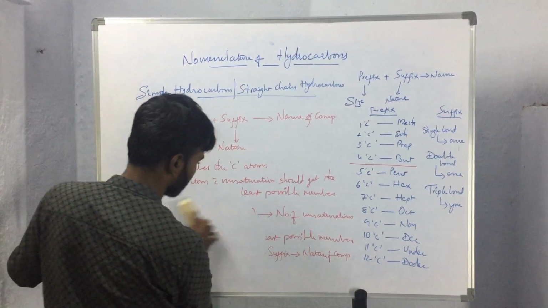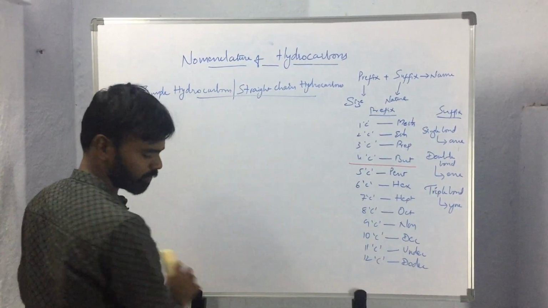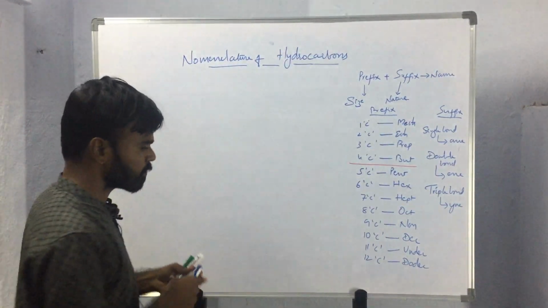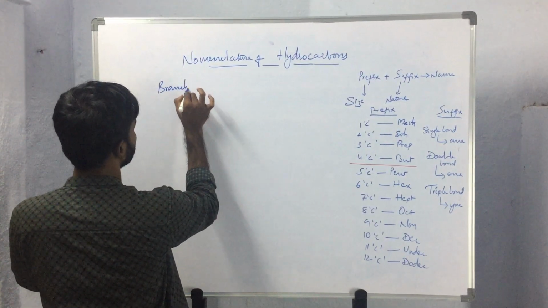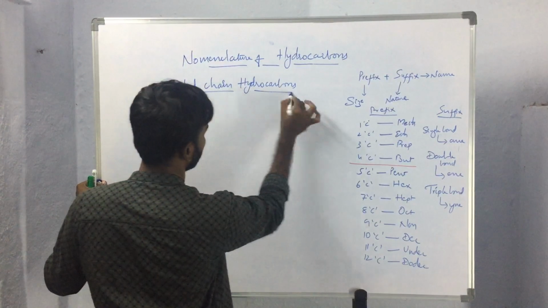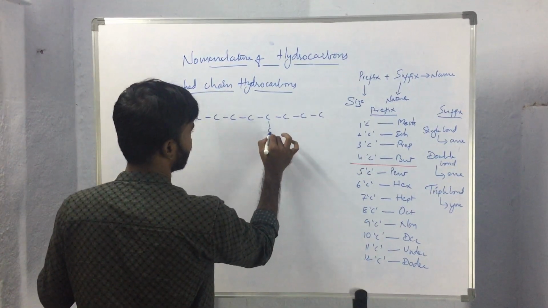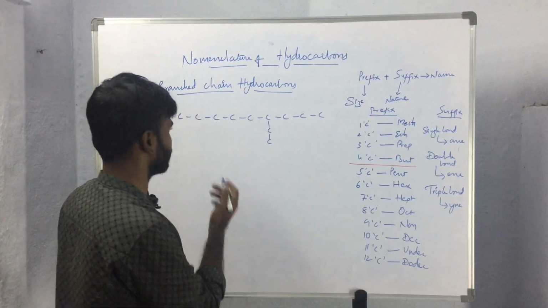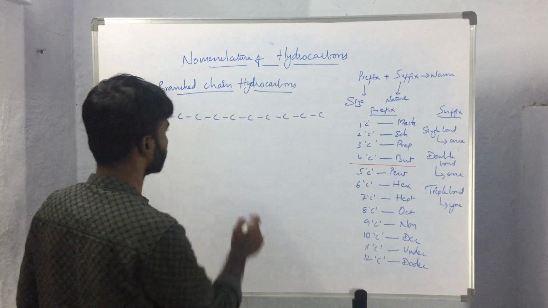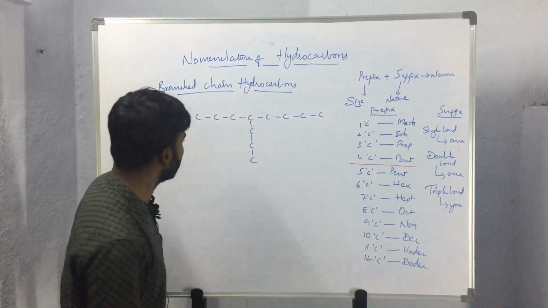Then, while naming the branched chain hydrocarbons, we'll see one example. Okay, so this will be our example.